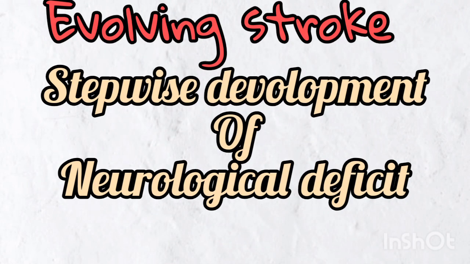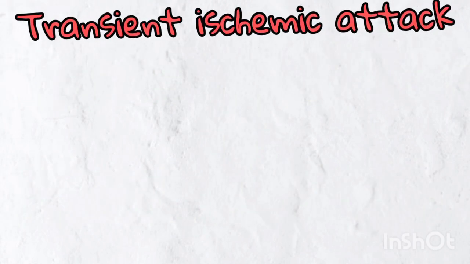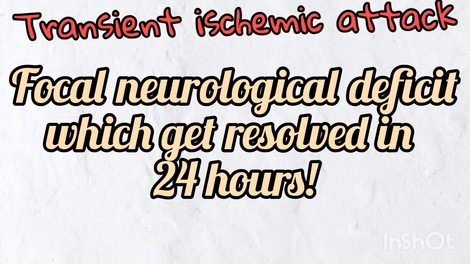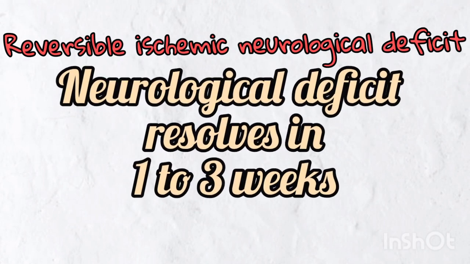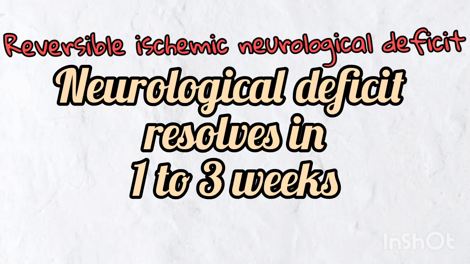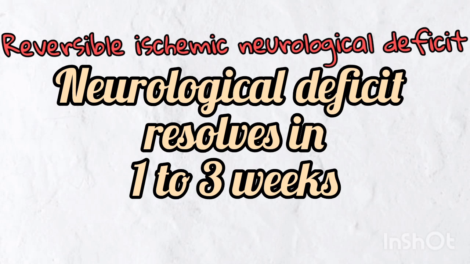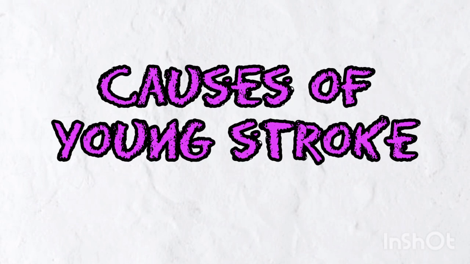Then comes evolving stroke. Evolving stroke has a stepwise development of neurological deficit. It will progress. Then comes a transient ischemic attack, the focal neurological deficit which gets resolved in 24 hours. That's a transient ischemic attack or TIA. Then reversible ischemic neurological deficit. That's a neurological deficit that resolves in 1 to 3 weeks.